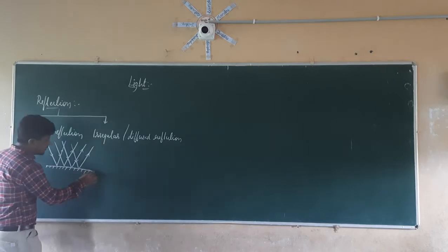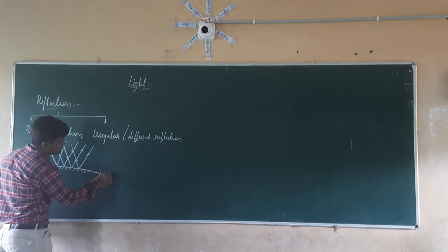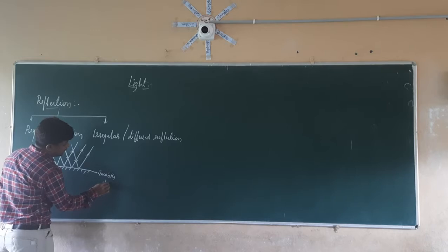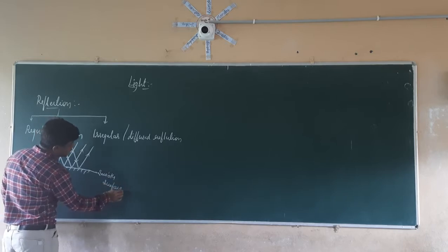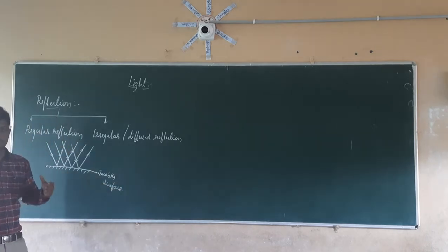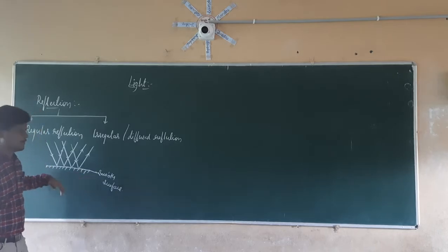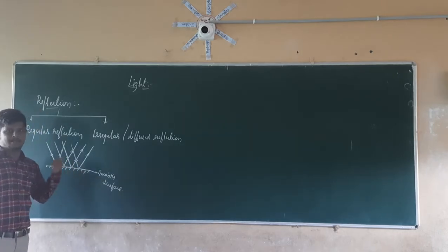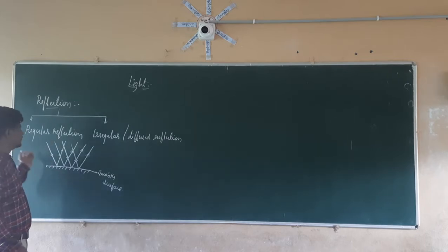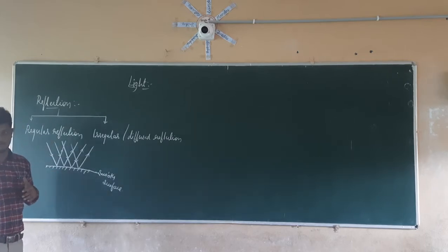So in regular reflection, there should be a smooth surface. All the parallel beam of light which is incident on this smooth surface, on reflection, always travels in the parallel direction. So this is nothing but the regular reflection.